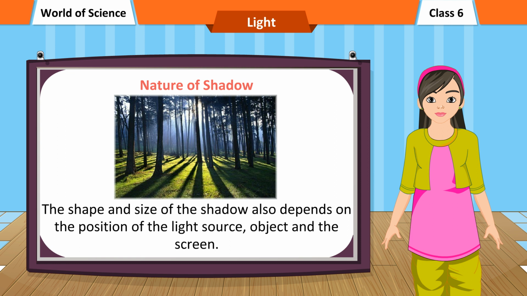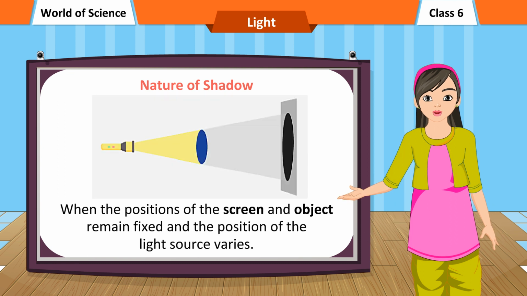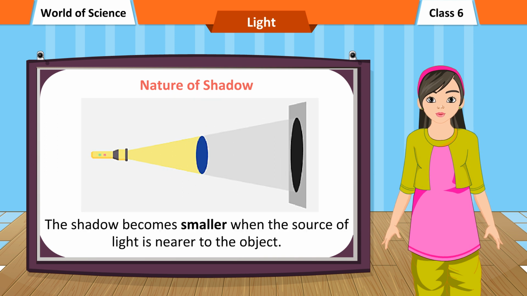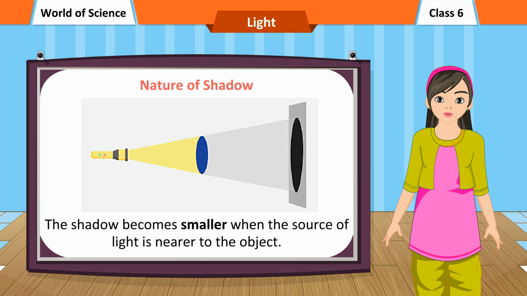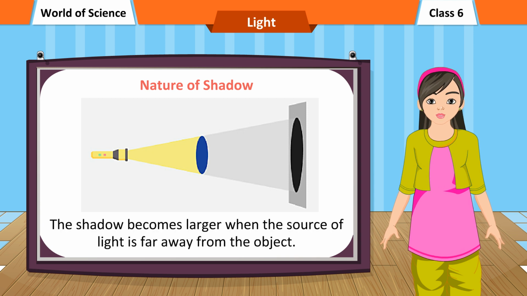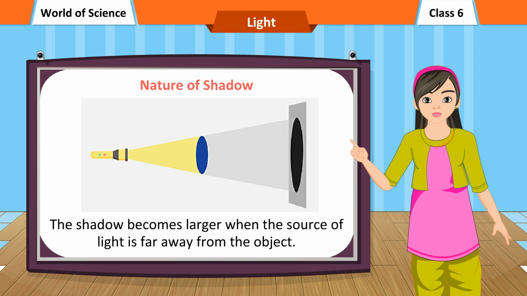Nature of shadow. The shape and size of the shadow also depends on the position of the light source, object and the screen. When the positions of the screen and object remain fixed and the position of the light source varies, the shadow becomes smaller when the source of light is nearer to the object, and larger when the source of light is far away from the object.